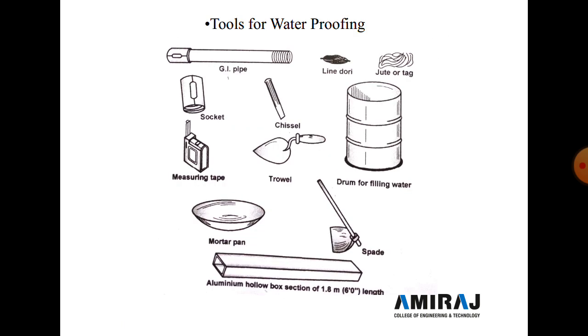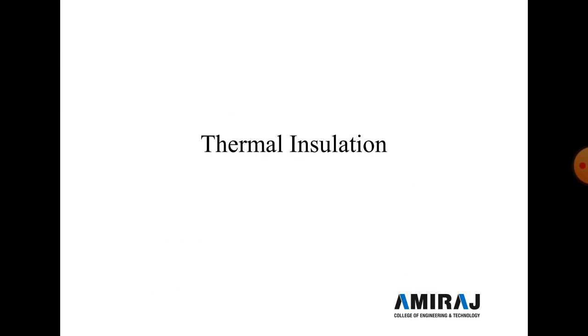Now here some of the tools for waterproofing are seen in the photograph. So first is a GI pipe, then line dori, then jute or tag, then sockets, chisel, trowel, measuring tape, and drum for filling the water, mortar pan, spade, and aluminum hollow box section of 1.8 meter length. So these different tools are used for the waterproofing work.